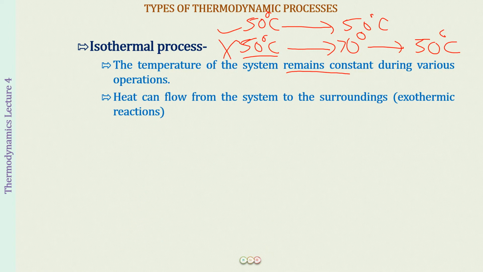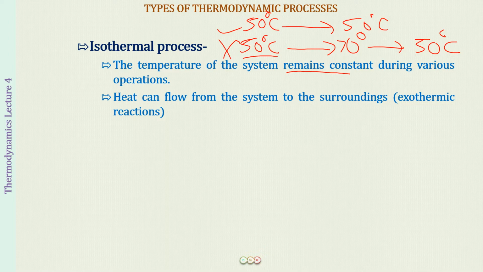Supposedly, there is an exothermic reaction happening. In an exothermic reaction, what we want is that the temperature should remain constant for the system. And for that, what will be happening? Well, heat can flow from the system to the surrounding, and then the temperature can be maintained. So what type of walls of the system would be required for that? Well, they should be conducting walls.